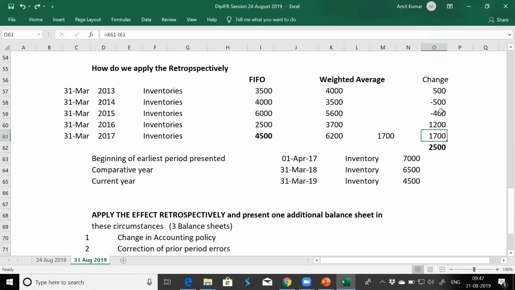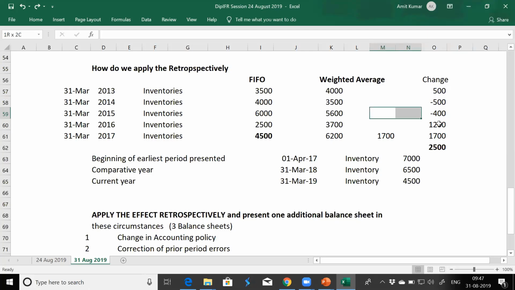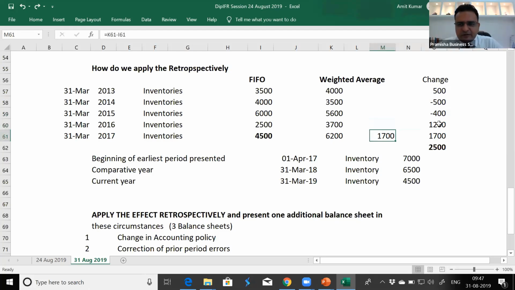I'm talking about the effect of this. This will be like 6,200 plus this figure. This was 800 till now, and this year 1700 difference, so total cumulative difference till 31st March 17 is 2500.